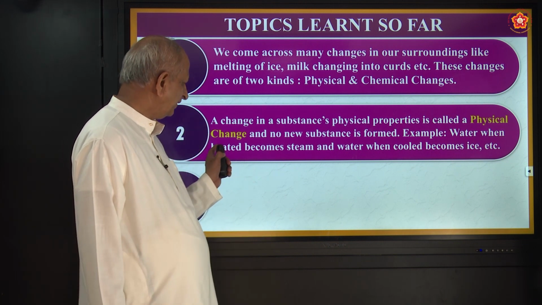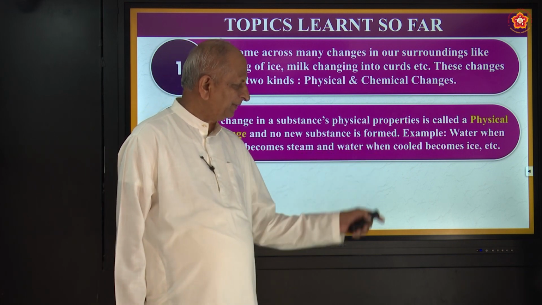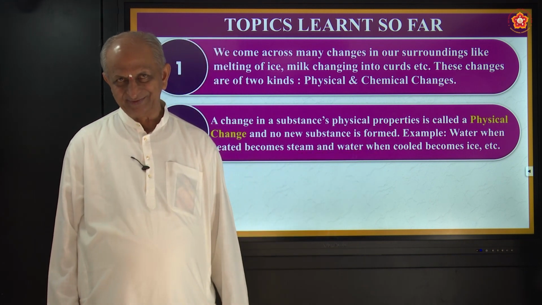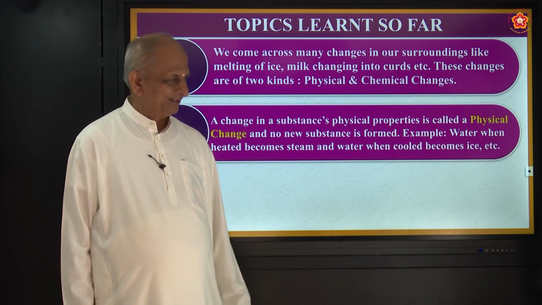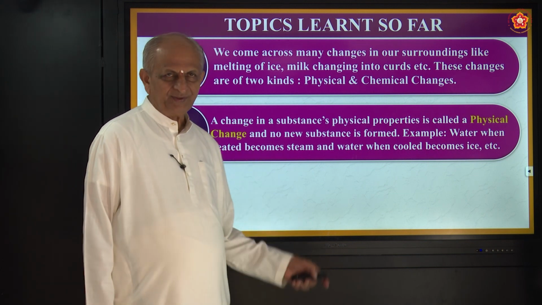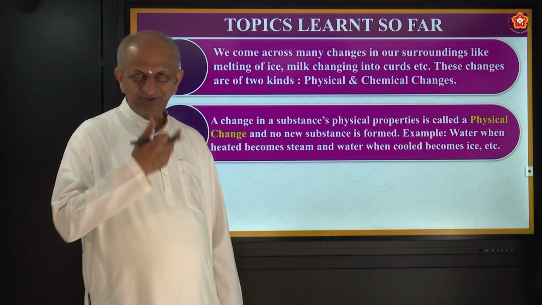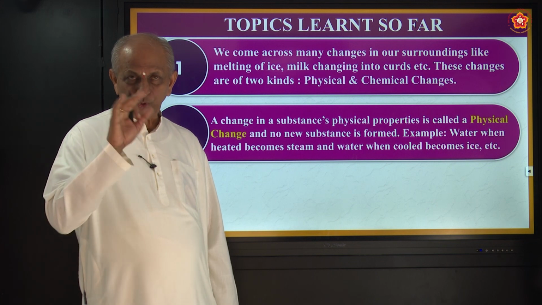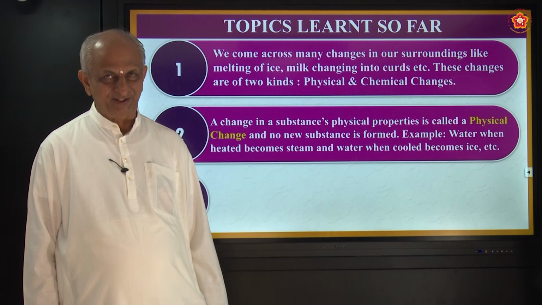For example, when water is heated it becomes steam, and water when cooled becomes ice. So ice is a solid form of water, steam is the gaseous form of water, correct? So these changes where there is no new substance formed are called physical change.